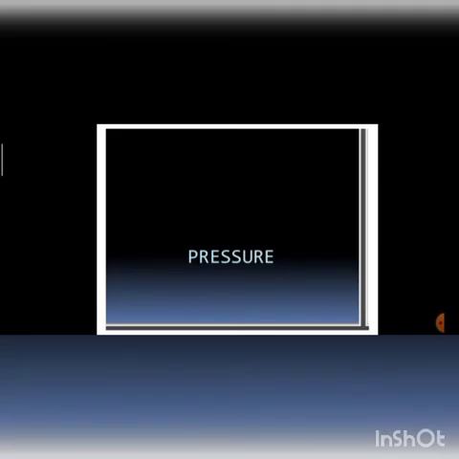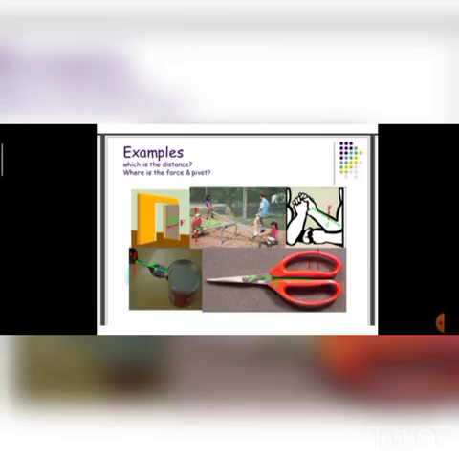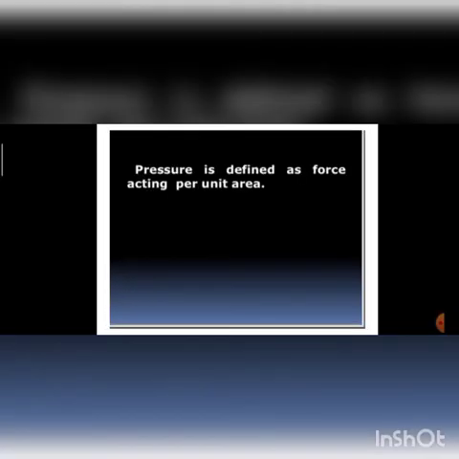Now we will move to our next topic, which is pressure. Pressure also you have done in 6th class. Pressure is defined as force acting per unit area. When we are applying force on a particular area, then according to that pressure will be produced. So the definition of pressure will be, pressure is defined as force acting per unit area.